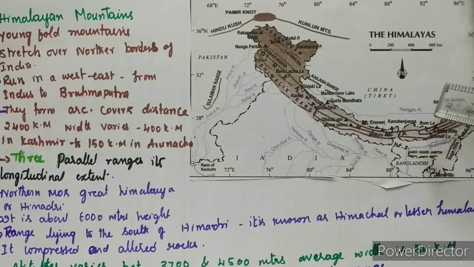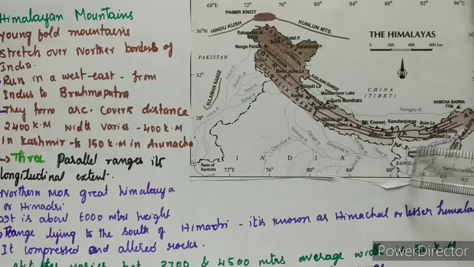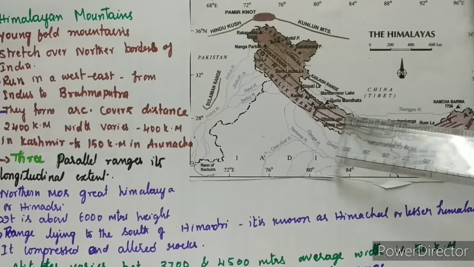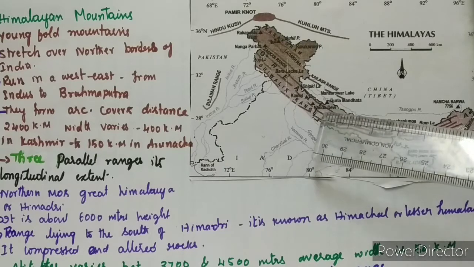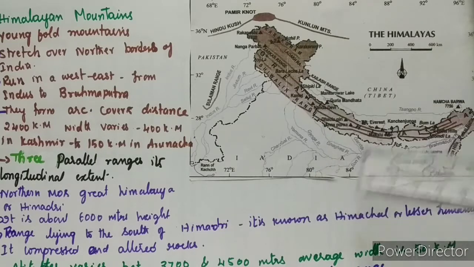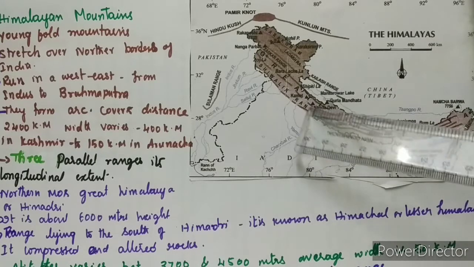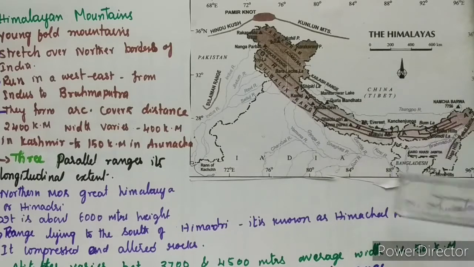And next is Gurla Mandhata, that is in Nepal, 7,728. Is it clear? These are all the hilly areas, that is Himalayan peaks, the highest peaks of the Himalayas.